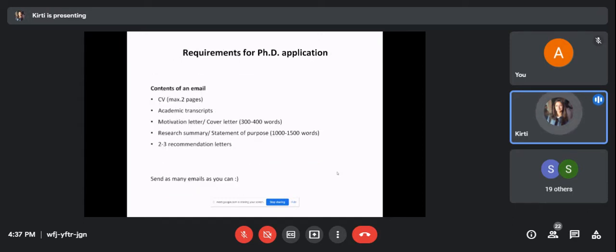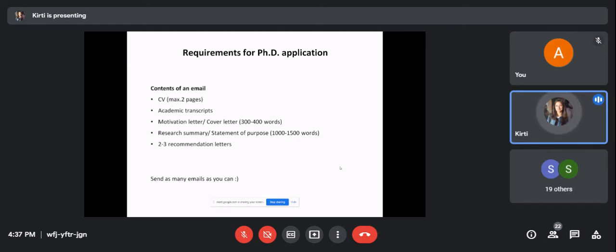So next, the requirements for the PhD applications. While you are sending a mail to a professor, what should be the content of the email and what should be the attachments that you send to the professor? First thing is, in the mail you should clearly address what your research interest is, and match it with the research interest of the professor. In Germany and in the European countries, mostly these PhD positions are project oriented. So you should give a clear idea of where you want to work, or even a brief idea should work.